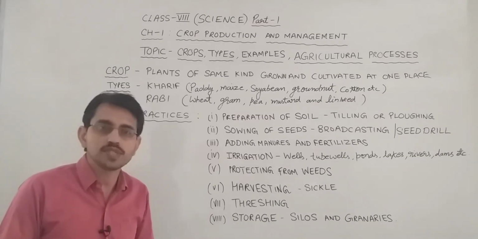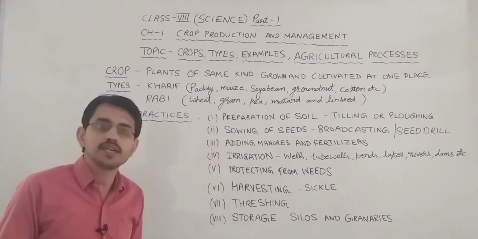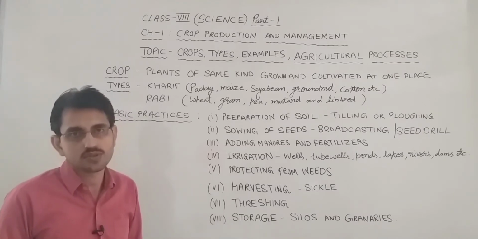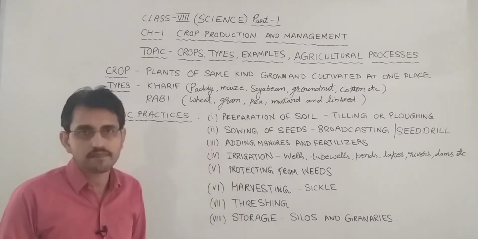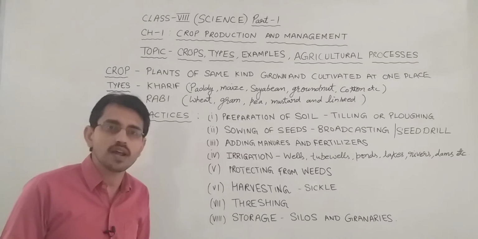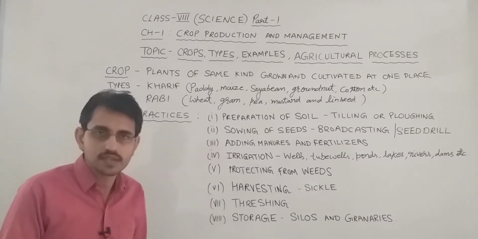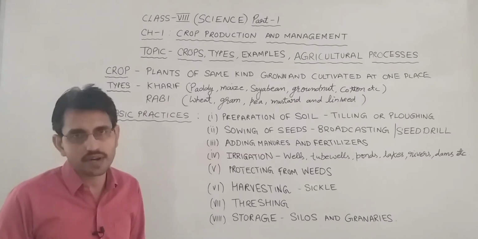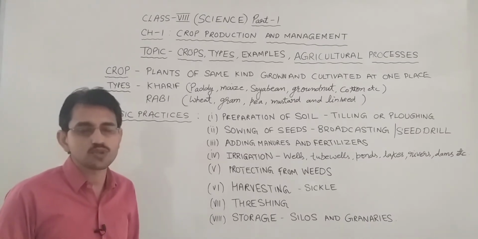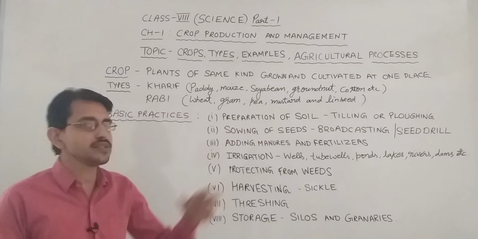But before sowing of seeds, it is necessary to check the quality of seeds. So the farmer puts the seeds in water. The seeds which float in the water are hollow seeds. They are of bad quality. They are removed. The seeds which sink in the water are good quality seeds. Only good quality seeds should be selected for broadcasting and seed drill.